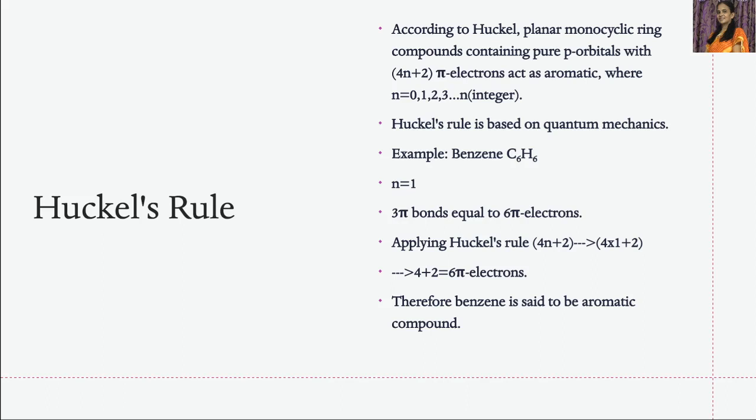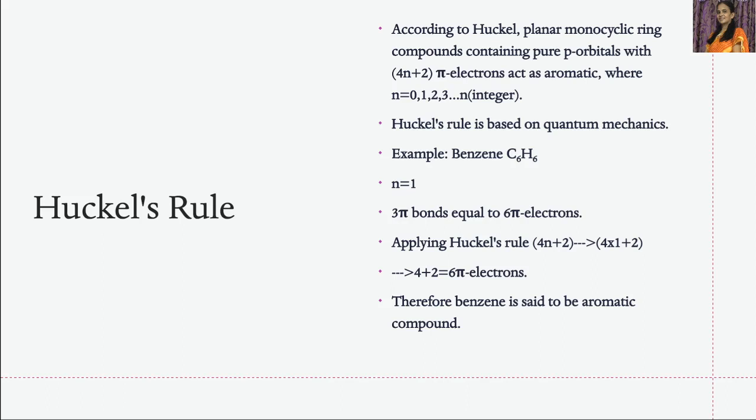containing pure p orbitals with 4n plus 2 pi electrons act as aromatic compounds, where n is an integer equal to 0, 1, 2, 3, etc. Huckel's rule is based on quantum mechanics. Here let us consider one example, that is benzene. So benzene is an aromatic compound.